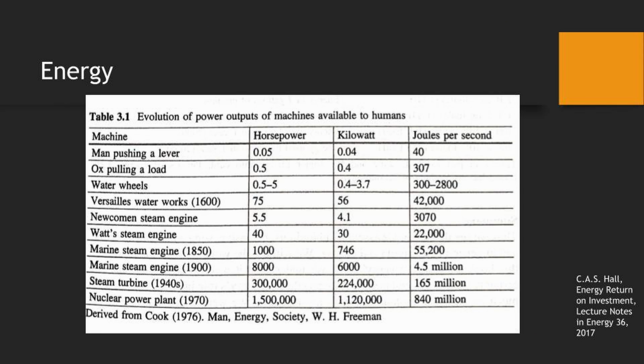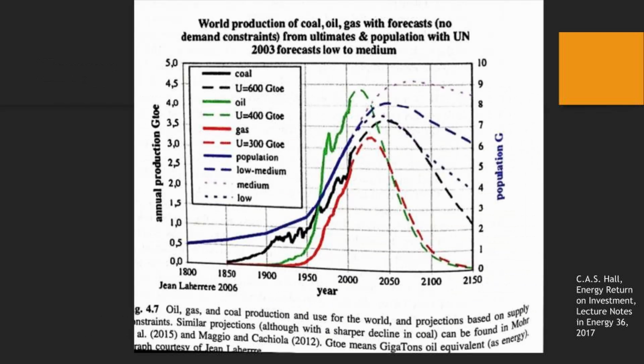Energy. Evolution of power outputs of machines available to humans. At first, a man pushing a lever could get 40 joules per second. In the 1940s, we had the steam turbine, and the output was 165 million joules per second. Nuclear power plants in 1970 gave about 840 million joules per second of output power.